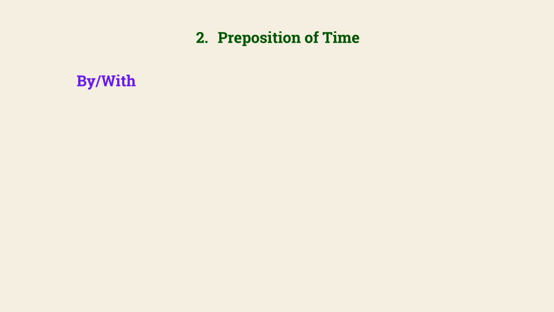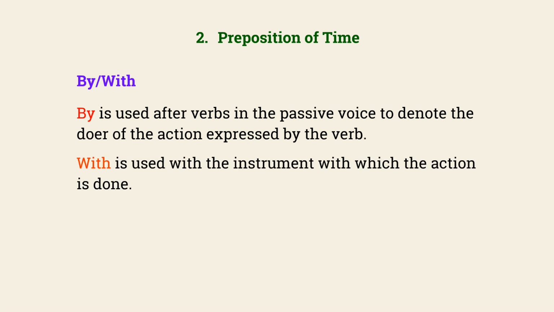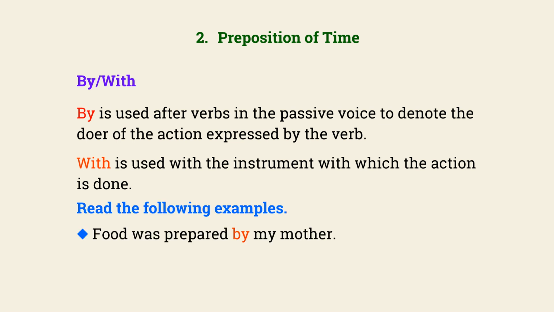By, with. By is used after verbs in the passive voice to denote the doer of the action expressed by the verb. With is used with the instrument with which the action is done. Read the following examples. Food was prepared by her mother. I drew this picture with the pencil.